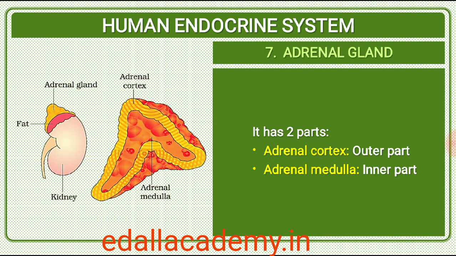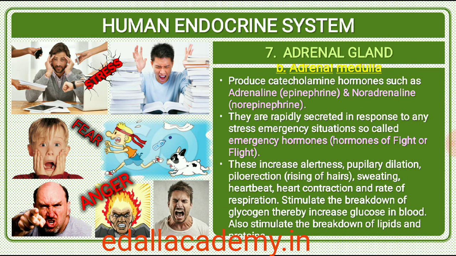22.2.7 Adrenal gland. Our body has one pair of adrenal glands, one at the anterior part of each kidney. The gland is composed of two types of tissues. The centrally located tissue is called the adrenal medulla, and outside this lies the adrenal cortex. The adrenal medulla secretes two hormones called adrenaline or epinephrine and noradrenaline or norepinephrine. These are commonly called as catecholamines. Adrenaline and noradrenaline are rapidly secreted in response to stress of any kind and during emergency situations and are called emergency hormones or hormones of fight or flight.